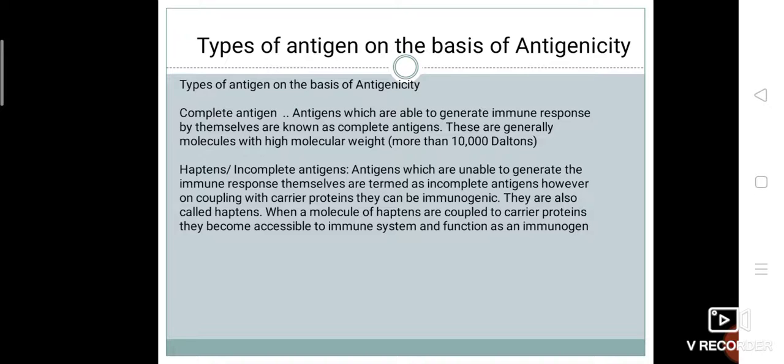Once they become immunogenic, they are also antigenic, and they are able to bind to antibodies or other components of immune system primed by the hapten carrier molecule complex. So the haptens have two characteristics: a substance that is non-immunogenic and a substance that has the property of antigenicity